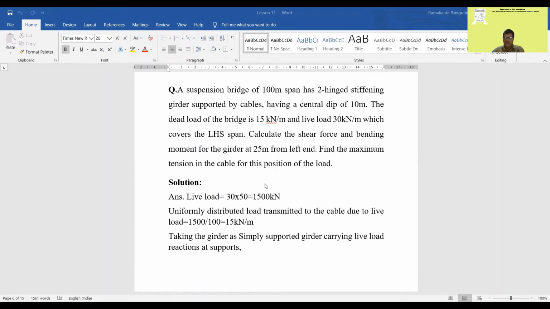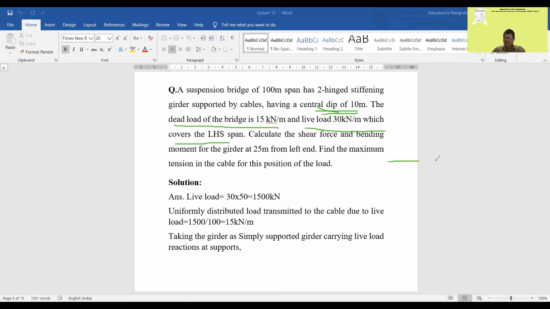So it is a 2-hinged stiffening girder, span L is equal to 100 meters. The central dip, that is the sag, is equal to 10 meters, so F is given as 10 meters. The dead load of the bridge is 15 kN/m, the live load is 30 kN/m, which covers the left-hand span.